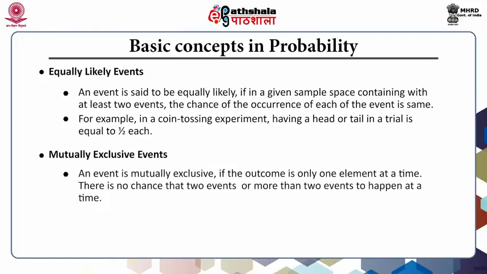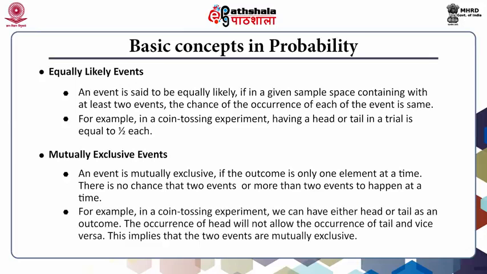An event is mutually exclusive if the outcome is only one element at a time. There is no chance that two events or more than two events happen at the same time. For example, in a coin tossing experiment, we can have either head or tail as an outcome. The occurrence of the head will not allow occurrence of the tail and vice versa. This implies that the two events are mutually exclusive.